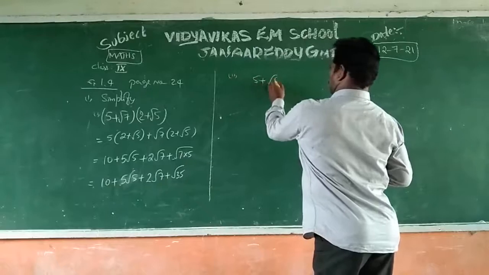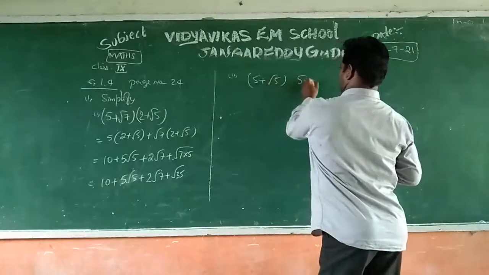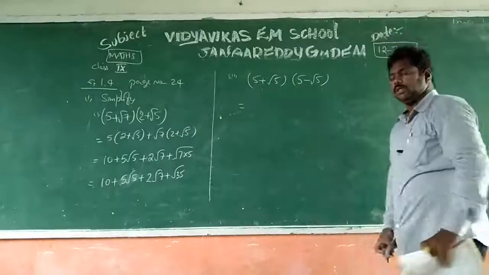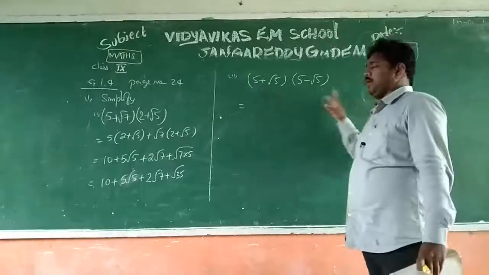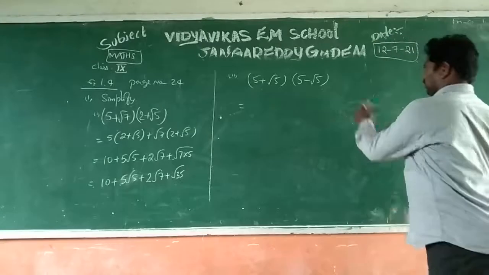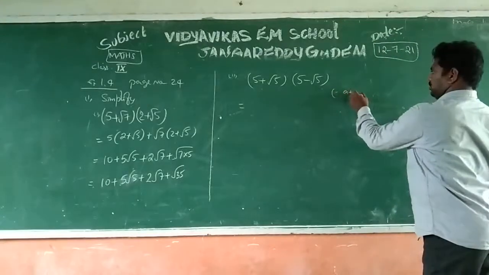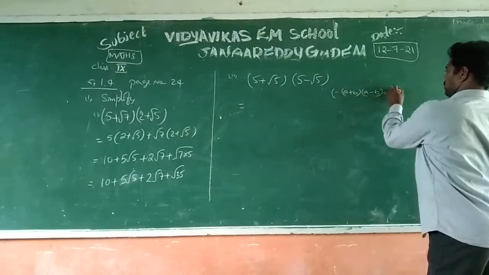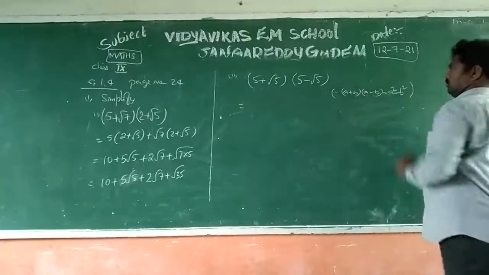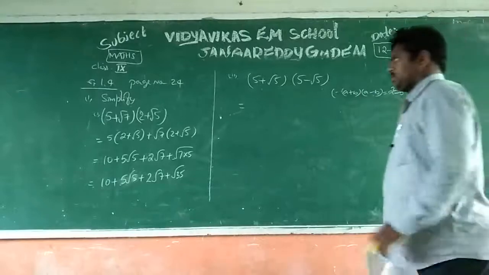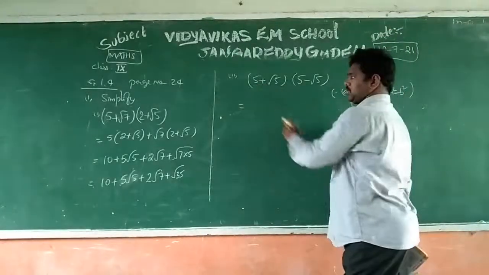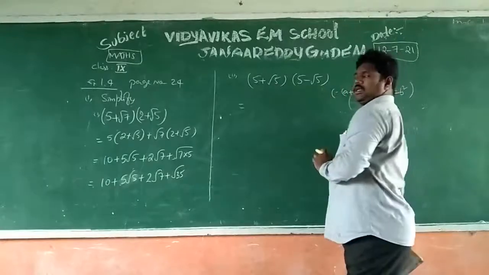5 plus root 5 into 5 minus root 5. If you observe this question, it is in the form of a plus b into a minus b, from algebra. You can apply a square minus b square. Here a is 5, the rational part, and root 5 is the irrational part.